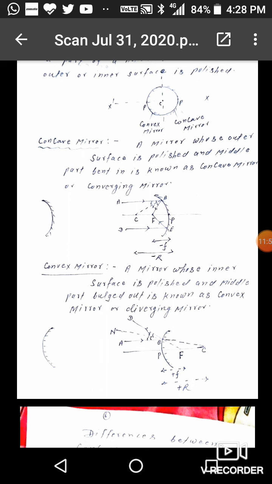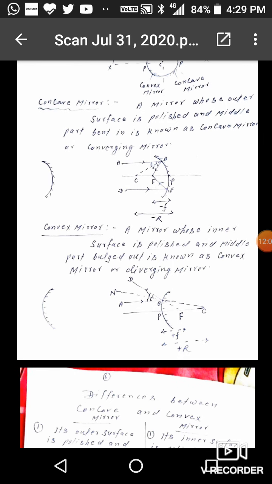So here BC will act like the normal, and angle ABC, that is angle of incidence I, because BC is the normal here, and CBF, that is R, that is angle of refraction. So the distance between pole to the focus, that is the focal length, and distance between pole to the center of curvature, that is the radius of curvature.